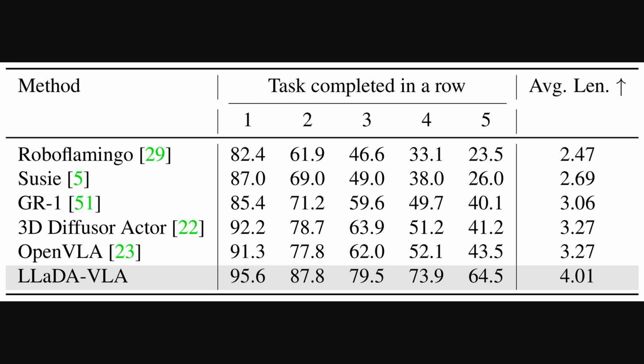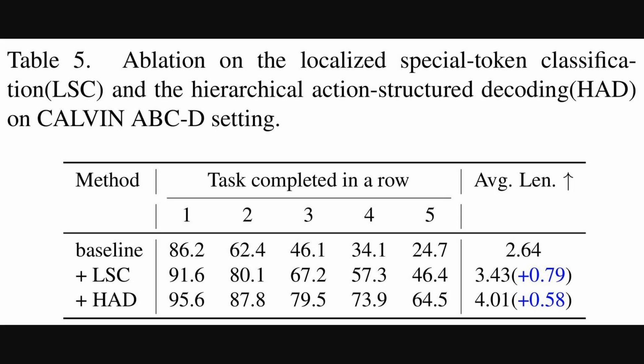LLaDA-VLA tops every column with 95.6, 87.8, 79.5, 73.9, and 64.5%, and it delivers a 4.01 average length. These margins over OpenVLA and 3D Diffuser Actor indicate that hierarchical decoding and localized action tokens translate into more reliable, multi-step control.